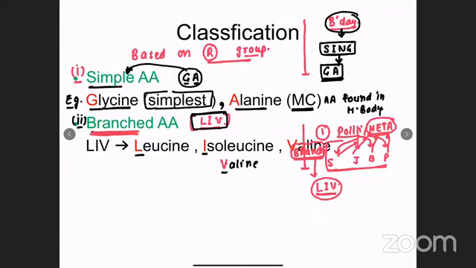Next is the third subcategory of amino acids based on R group. The third subcategory is sulfur containing amino acids. Sulfur containing amino acid means the R group will be containing sulfur. So what are the examples of sulfur containing amino acids? There are two examples, methionine and cysteine.